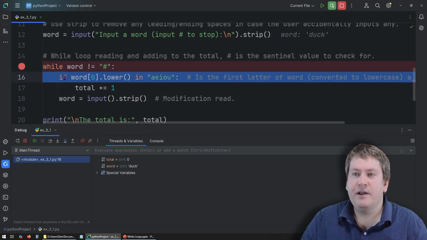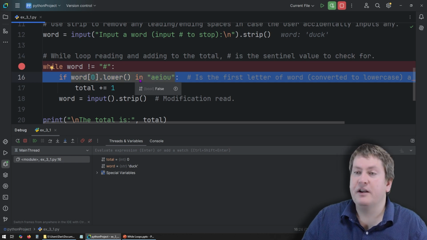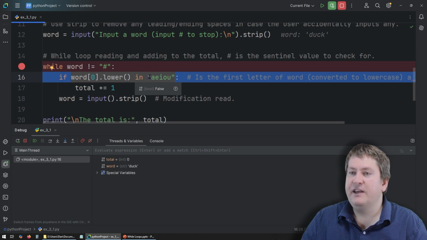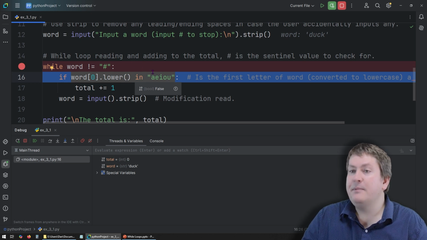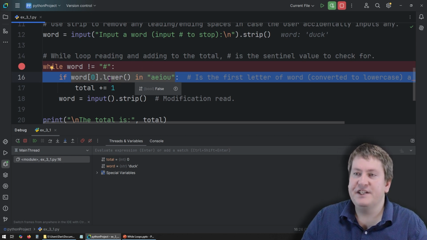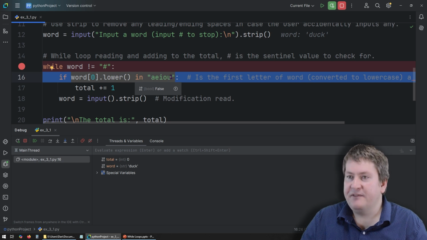And what we're doing now is we're checking if word, specifically the first character in word, remember this is how we index a string. So this is saying return the character at index 0, which would be the D in duck. We're going to convert it to lowercase, so it'll be a lowercase d. And then we're going to use the in operator, which we saw in a previous video, to check if it is in this string. So that means it's going to check if the lowercase letter d is one of these values. Is it an A, E, I, O, or U?